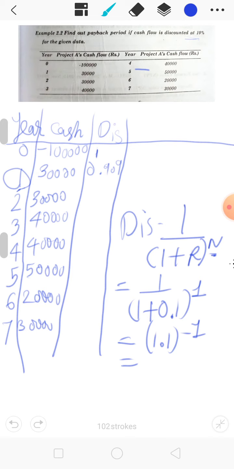Similarly, for the second year, the year will be 2, so that will be minus 2, which equals 0.826.